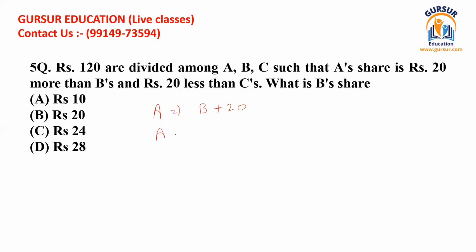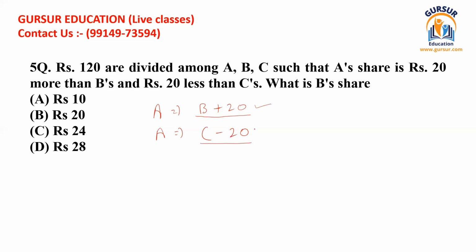We have been given that A gets 20 more than B and 20 less than C. With these two conditions, we can easily find what A gets, more than B and less than C. So here we know that A gets 20 more than B, and 20 less than C.